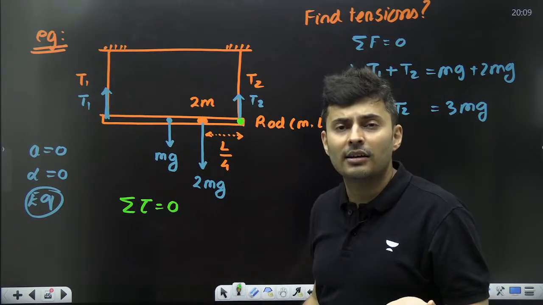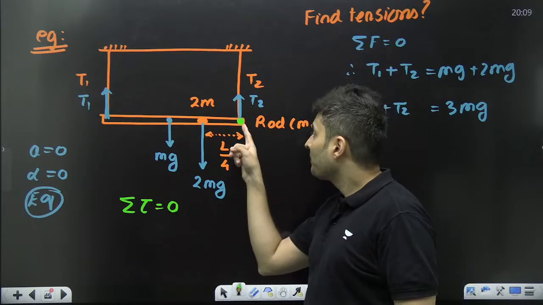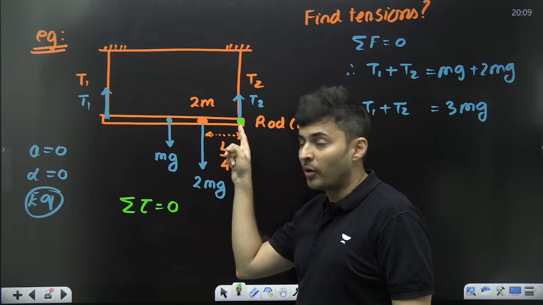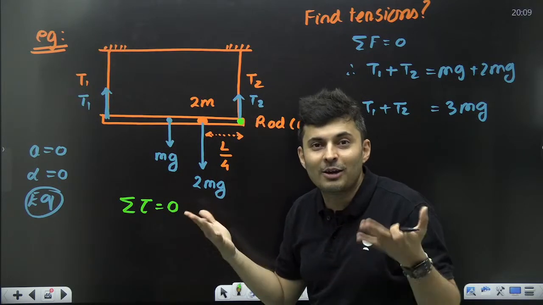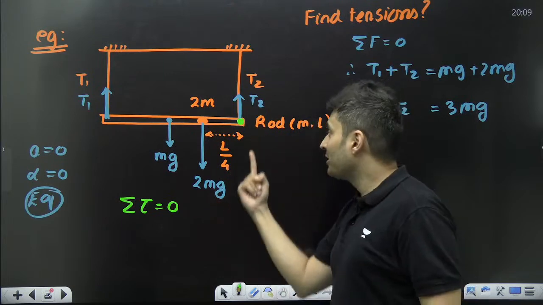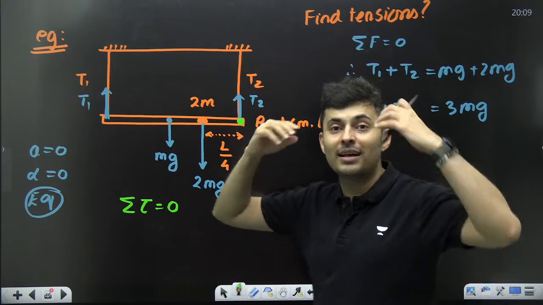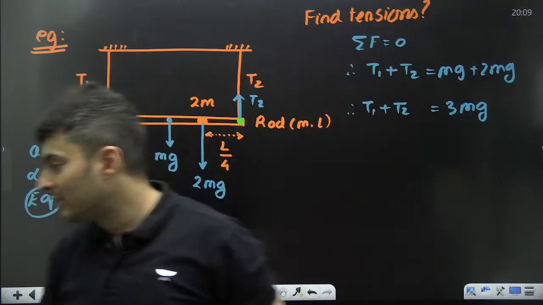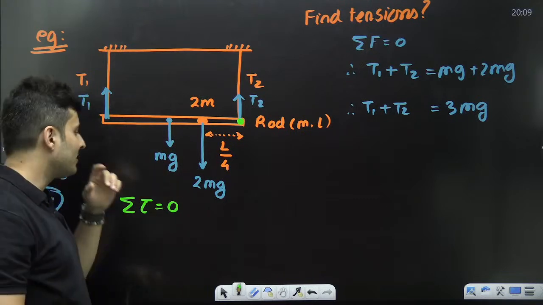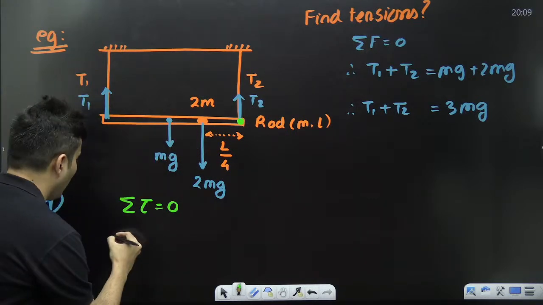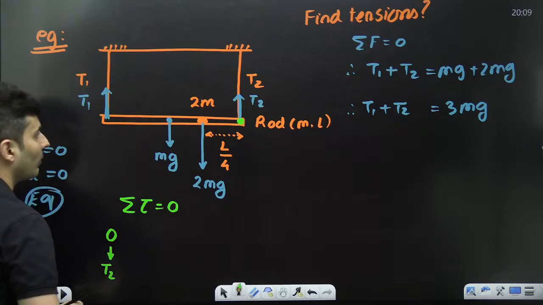It is convenient. How do I know? Because when I measure the torque about this point, this force will not give any torque, because it is passing through the point. So the torque by tension 2 is 0.